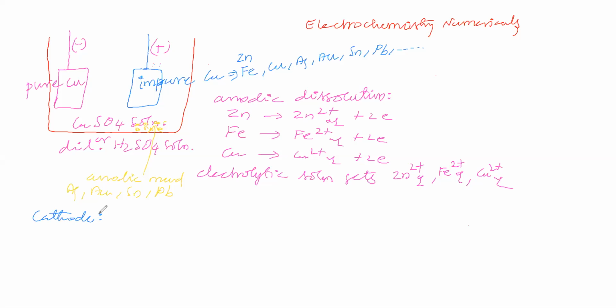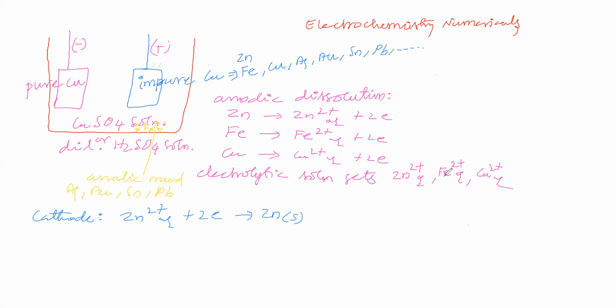So which of them will go for reduction? One possibility: in the electrolytic solution Zn2+ is present. If Zn2+ goes for reduction, we will get zinc at the cathode.